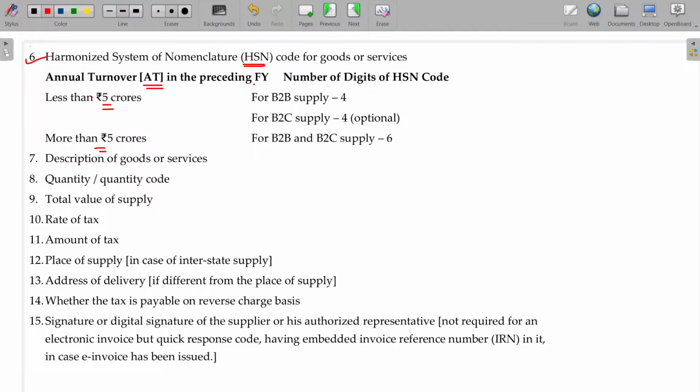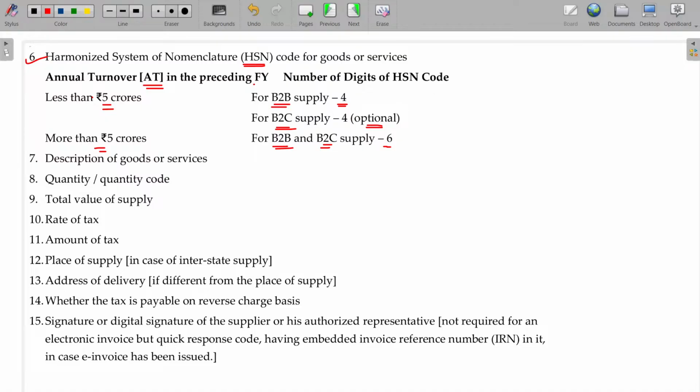In case less than 5 crores and the supply being B2B supply, then 4 digits should be shown as HSN code details. If it is B2C, it may be optional. In case more than 5 crores, then B2B and B2C, whatever it may be, you need to provide 6 digits. How many digits are there for an HSN number? 8 digits. The last class I told you. At least the last 4 digits should be there.